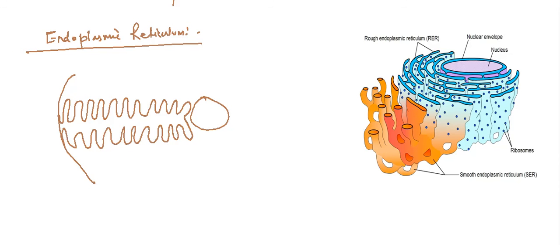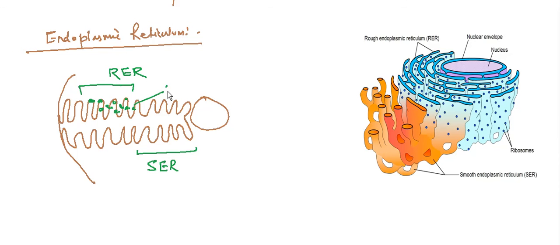Now this is your endoplasmic reticulum. If it contains ribosomes on the surface, they are called rough endoplasmic reticulum, RER. The areas that do not have ribosomes are called SER.